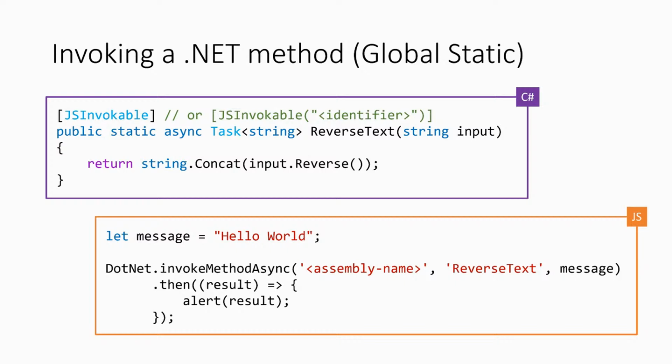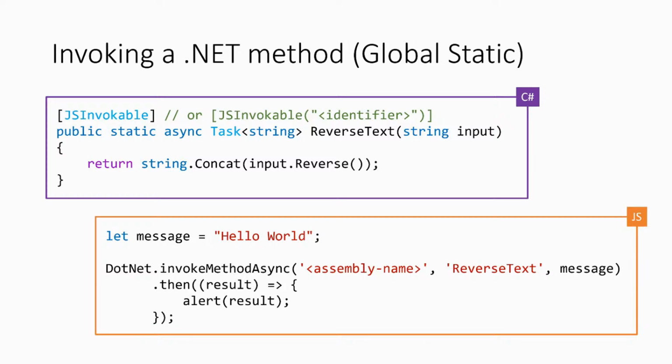So first off, we need to have a C# method. This C# method could be anything. It could be some amazing processing. Maybe when a user clicks a button, you want to register something on a queue or write it to a database or invoke some web request. Well, you make sure that's statically available.